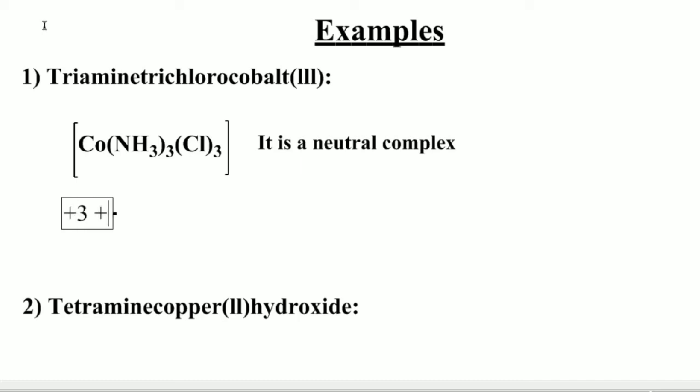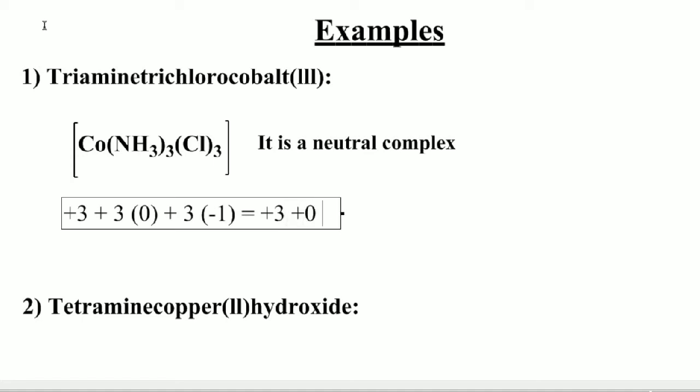And we know that NH3 is a neutral ligand, so its oxidation state is 0. Chlorine is an anionic ligand, so its oxidation number is -1. Therefore the total charge is plus 3, plus 0, minus 3, which is 0.